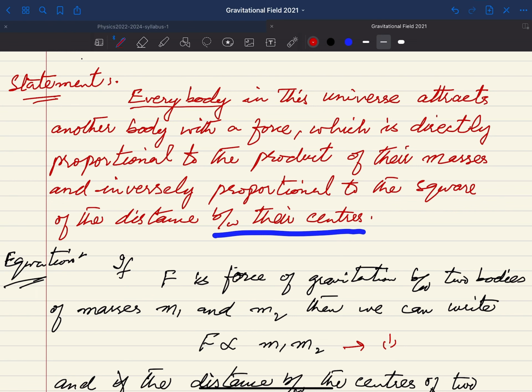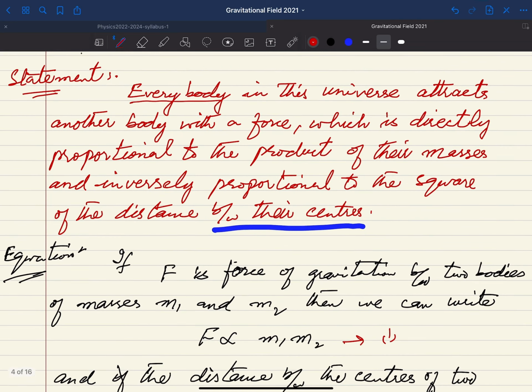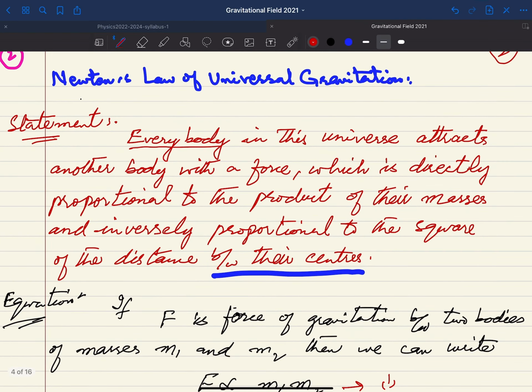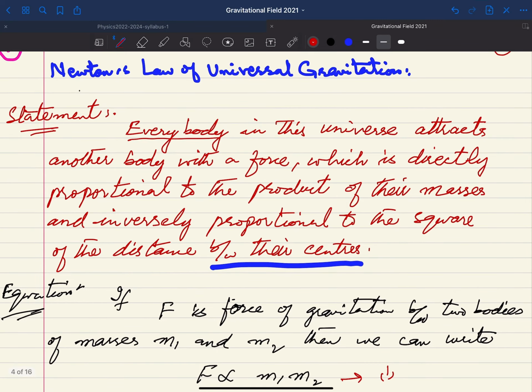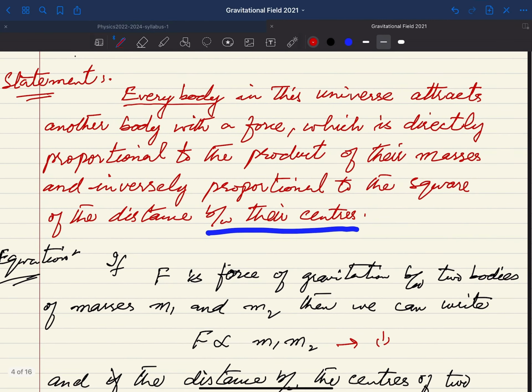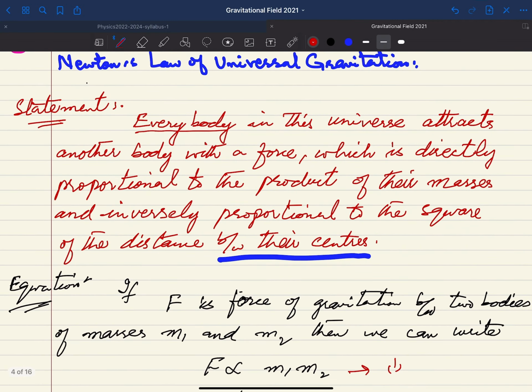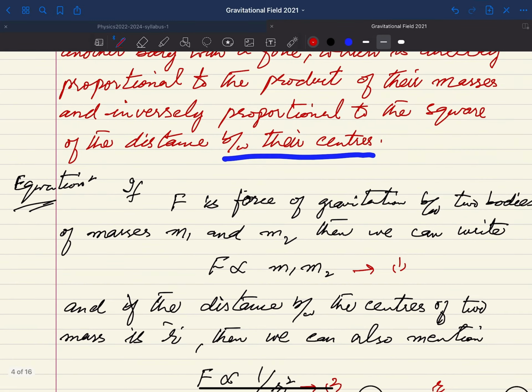So you need not mention between their centers. ये बड़ी इंपॉर्टेंट चीज़ है, लेकिन ये हमारे पास जो है वो स्टेटमेंट है न्यूटन्स लॉ की, और इसके बेस पर फिर वी हैव टू ड्राइव सर्टन equations and other laws, but this is the very fundamental law given by Newton, and this is termed as Newton's law of universal gravitation.